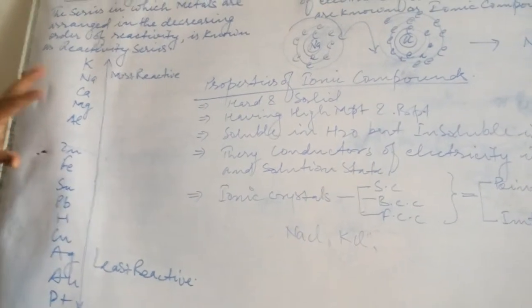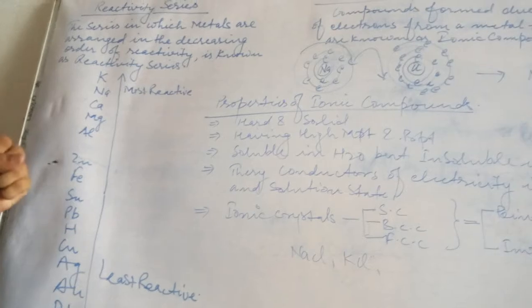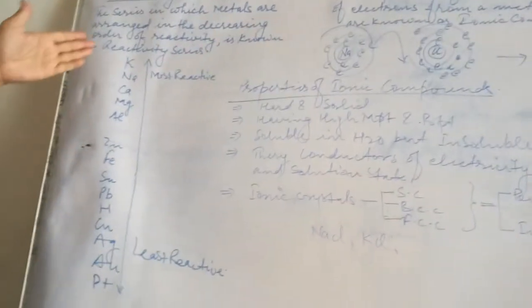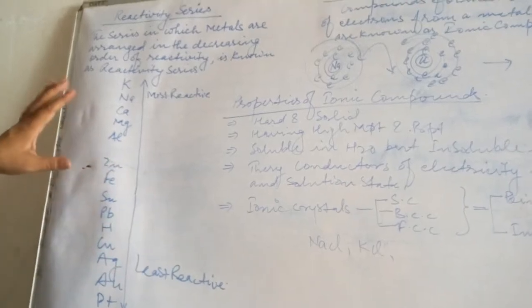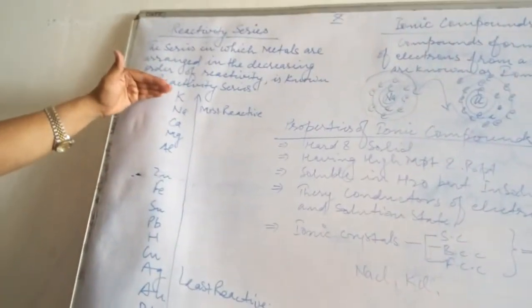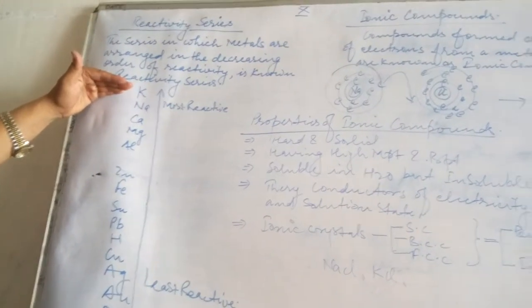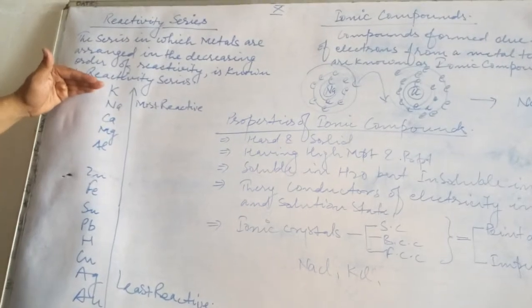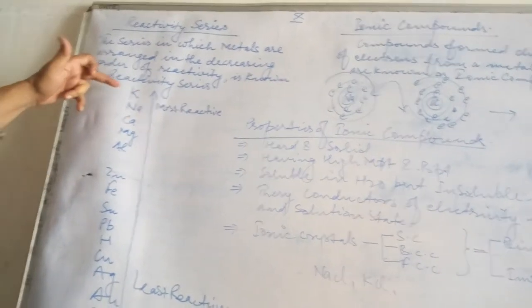So metal reactivity is considered by this particular series by putting them in a particular order. On top is potassium. Which metal is most reactive according to the reactivity series? That is potassium.